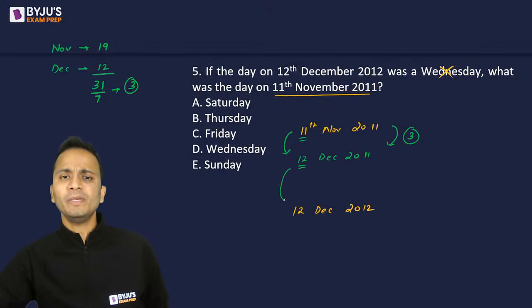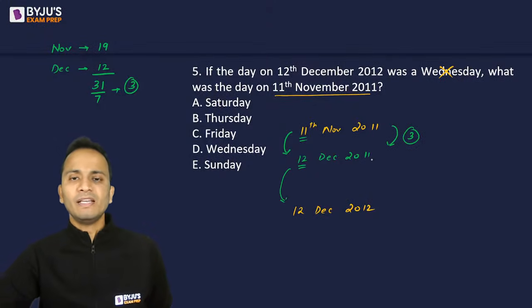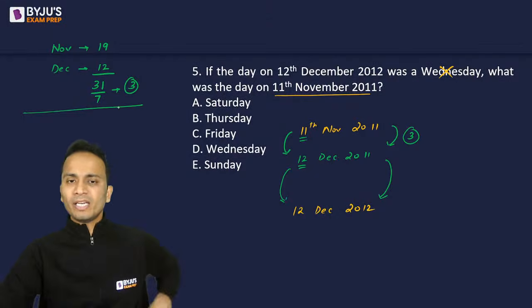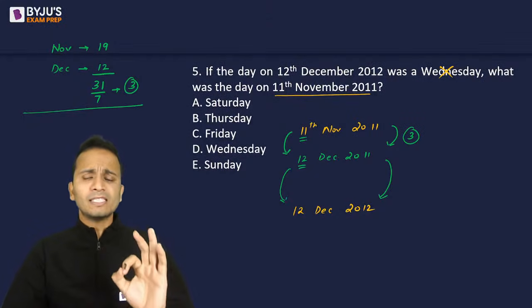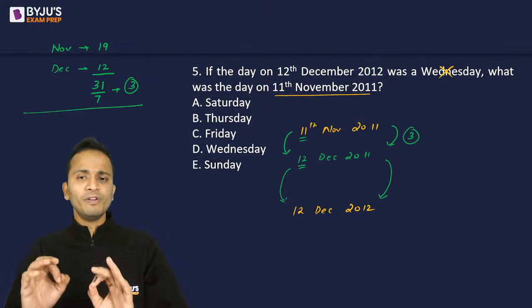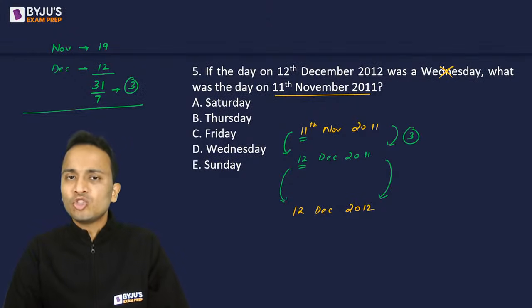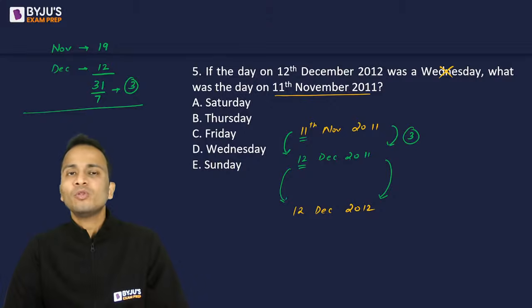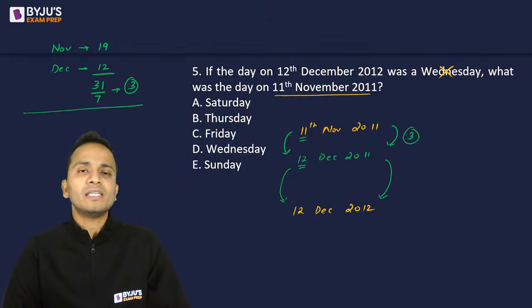Now the next step will be 12 December 2011 से 12 December 2012 पे जाना है. That means one complete year. Now one complete year, will this be considered as a leap year or not? So if we look at 2012, 2012 was a leap year. Okay, and we are passing through the February month of this leap year. So that is why the leap year will be considered.